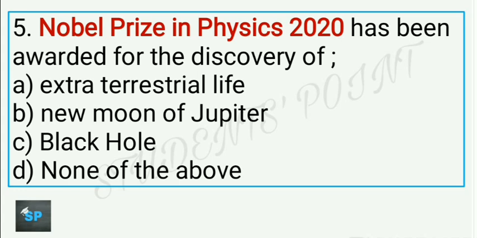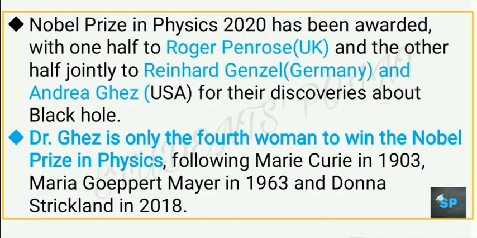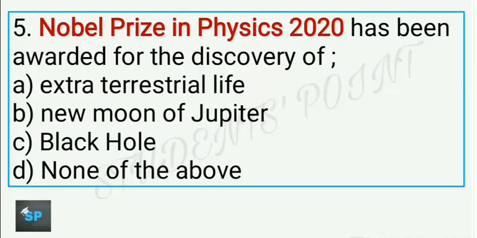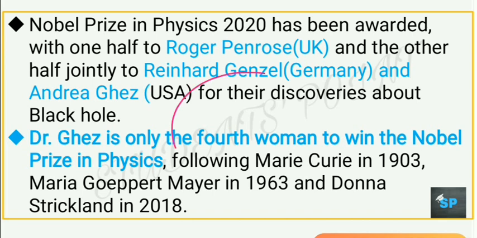Next question now. Nobel Prize in Physics 2020 has been awarded for the discovery of, so it has been awarded for the discovery of black hole. So here C is the right answer. Few months back we saw the news of how scientists were able to represent a black hole in an image like this. This was the image which represented black hole, and the Nobel Prize in Physics for 2020 has been awarded to 3 scientists for this.